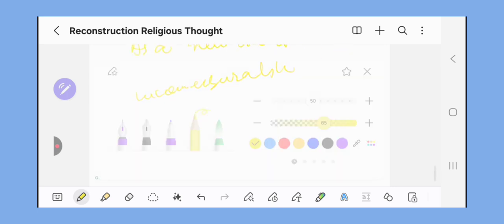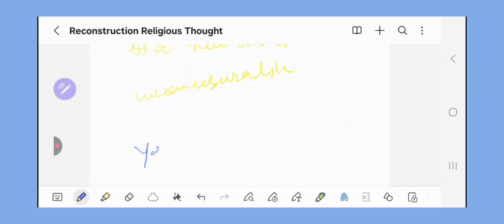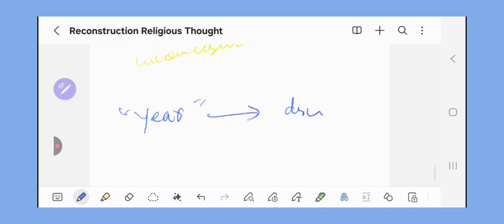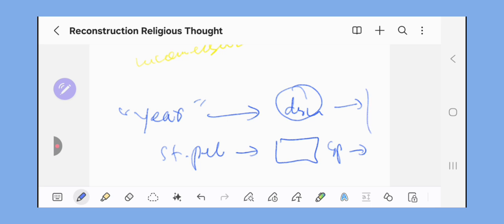He gives the example that a year is a distance in time, and St. Petersburg is a place, a spatial three-dimensional figure. Both are dimensions, but we can't understand them or measure them